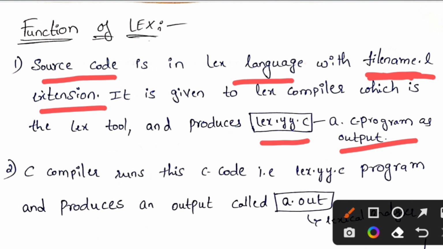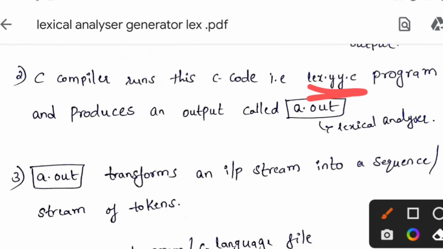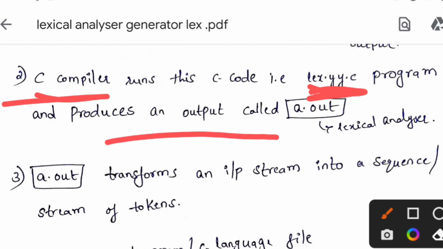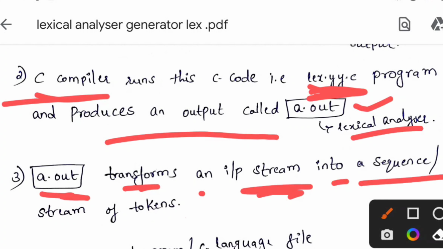Then lex.yy.c is sent as input to the C compiler, and it produces the output called a.out, that is the lexical analyzer. Here a.out transforms an input stream into a sequence or stream of tokens.